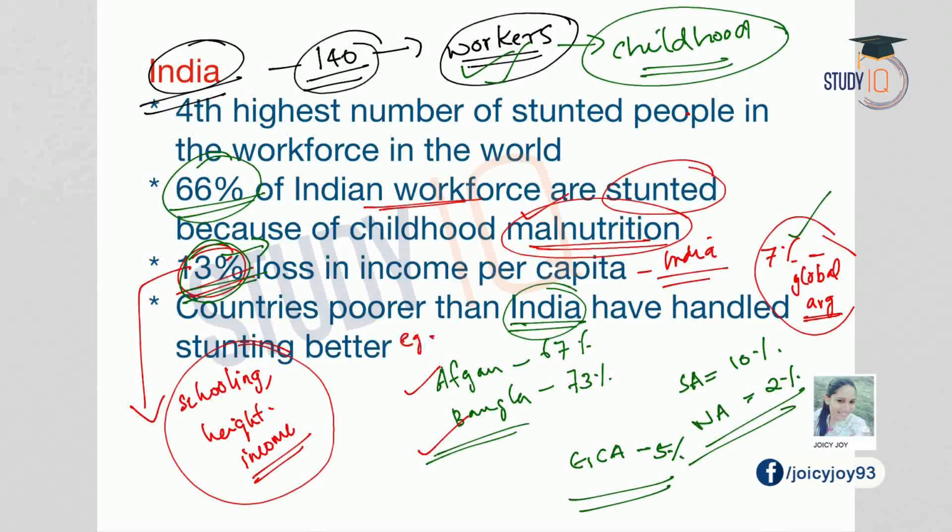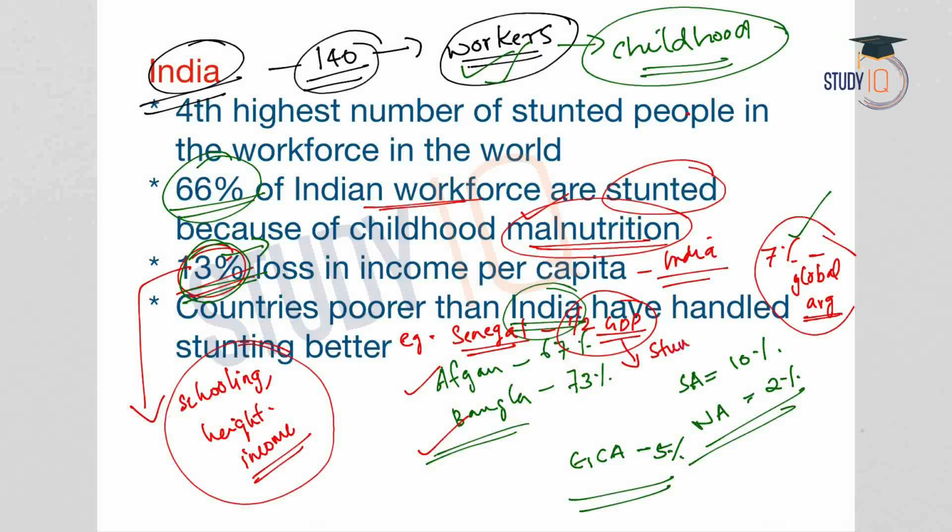For example, Senegal, the per capita GDP is half of that of India. So here the GDP is half. But this country was able to reduce stunting in its children by half over 19 years. So their performance in handling or reducing the stunting is far better than India, even though their GDP is half that of India. Another example is Peru. And how did the small countries or poorer countries attain this? This is due to the provision of nutrition, health and sanitation. So 3 important factors: nutrition, health and sanitation.